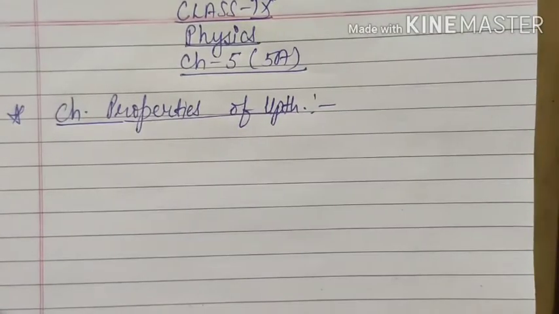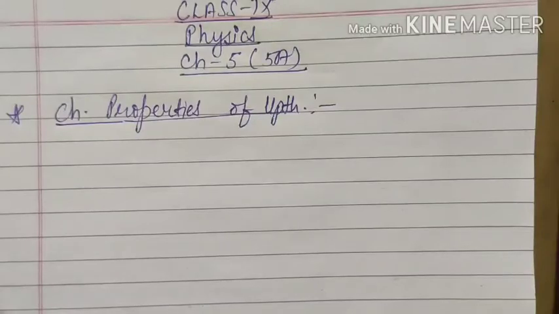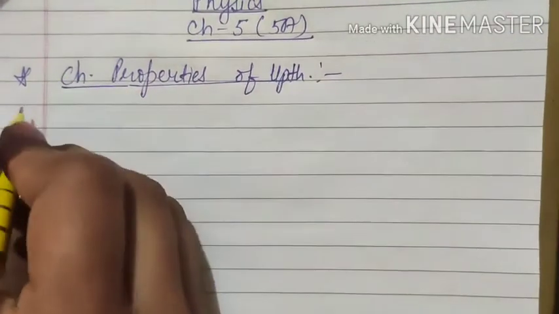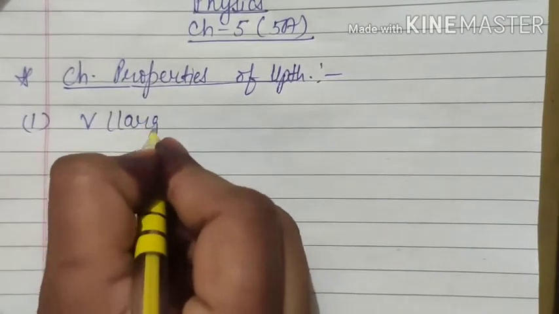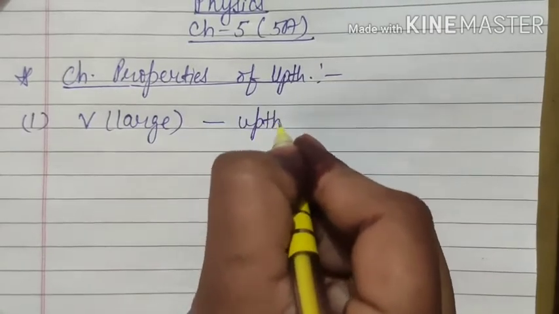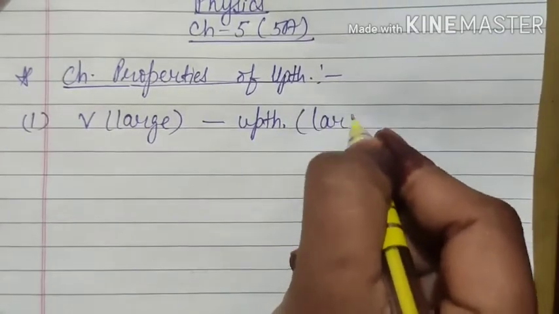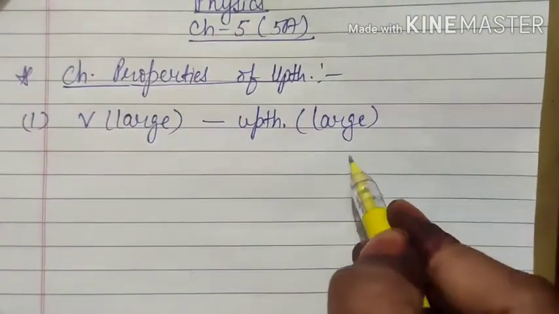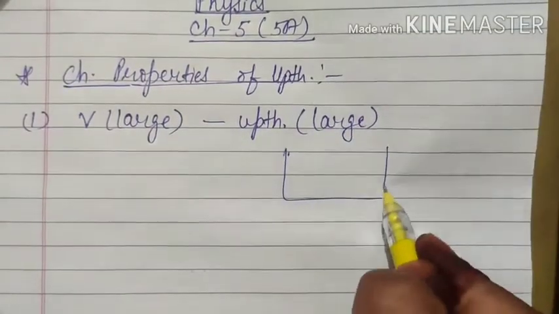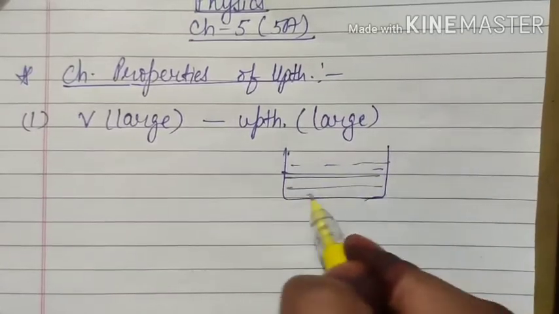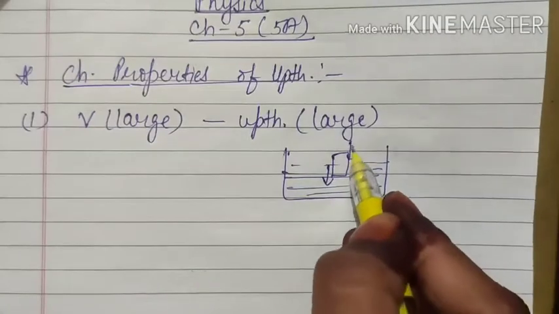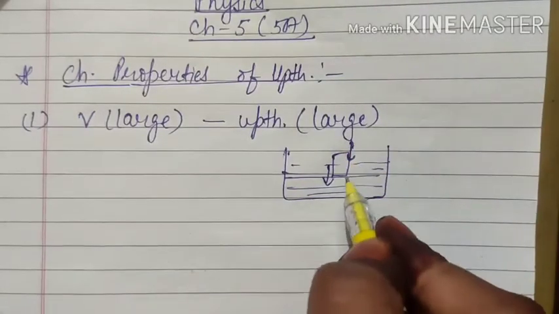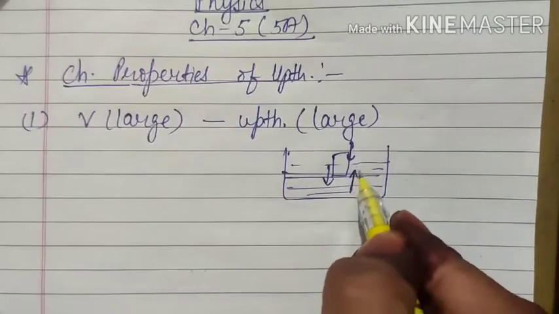Okay, so here we have 3 points. The first point is: larger the volume of the body submerged in the fluid, greater is the upthrust. Actually we have discussed the basic concept already. That means if the volume will be large, then the upthrust or the buoyant force will also be large. And it's clear because in last class we have discussed that as the object moves inside the liquid, the force needed is actually increasing. That means the force exerted by the liquid is also increasing.